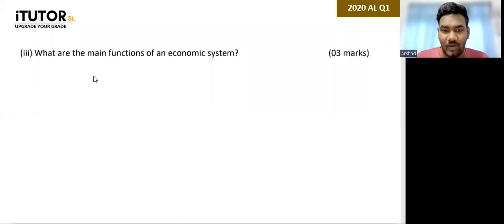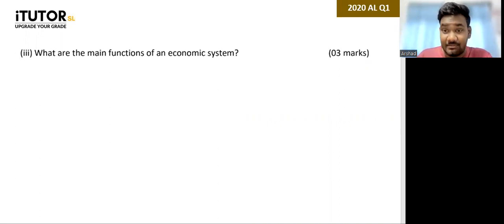Next one, what are the main functions of an economic system? Guess what you all think? What are the main functions of an economic system? Not functions of a price. Functions of an economic system? What do you think? The main functions of an economic system is to answer those three economic problems, right? So look at this. Without wasting time, let me directly put the answer from the marking scheme.